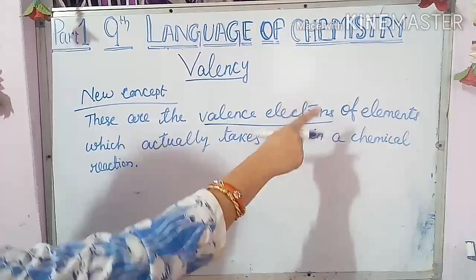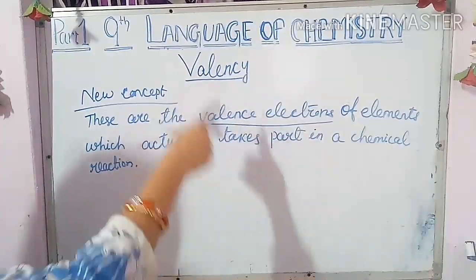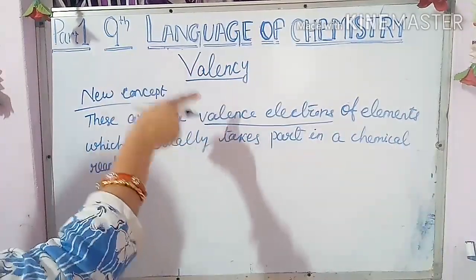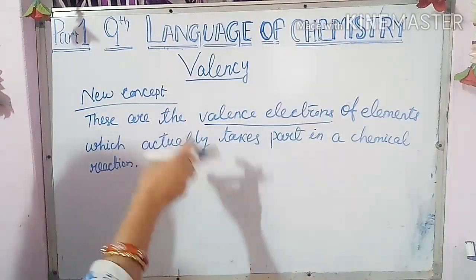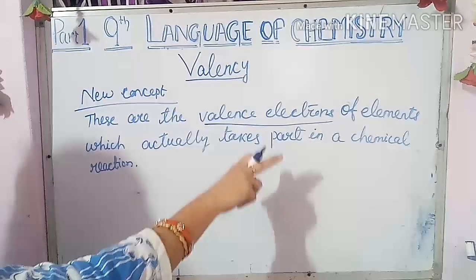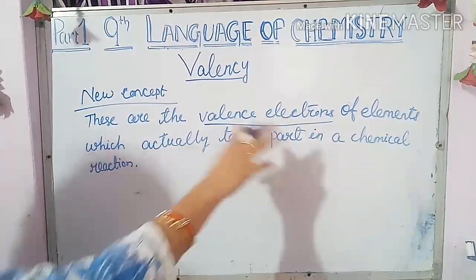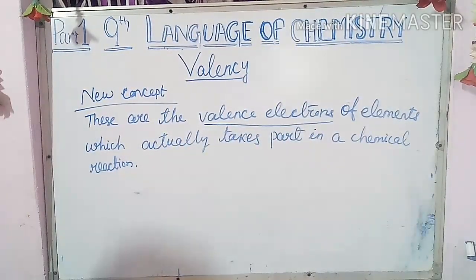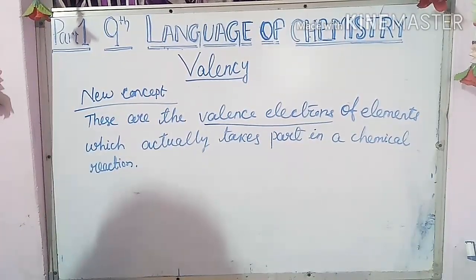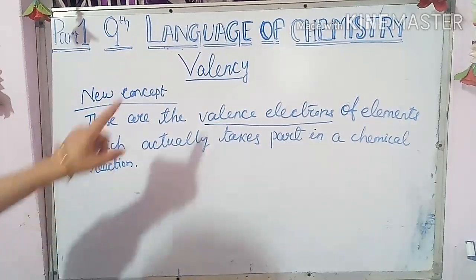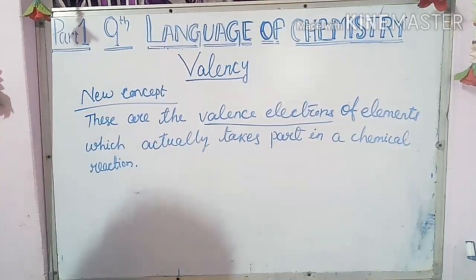Valence electrons of the elements, meaning the element whose valency you want to calculate. You take that element and the valence electrons of that element which actually take part in a chemical reaction. That is known as your valency according to the new concept.